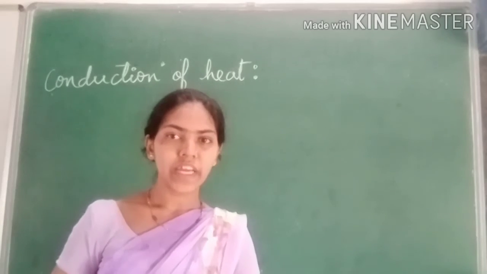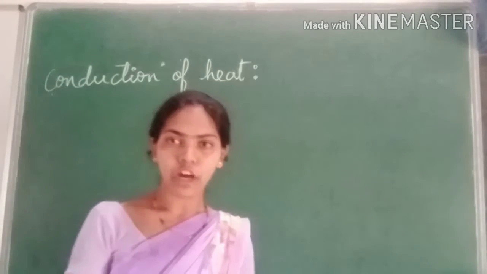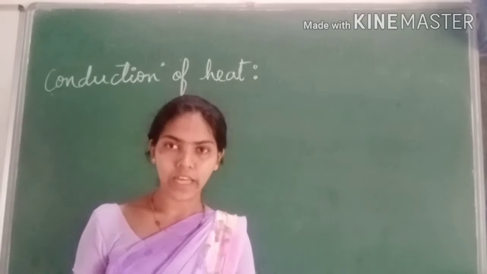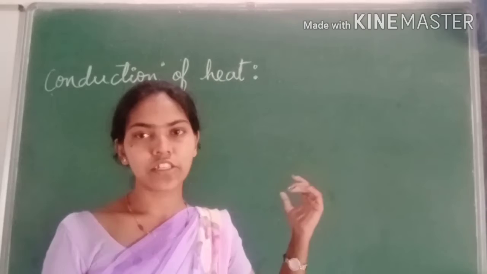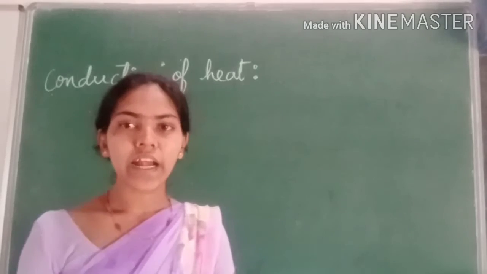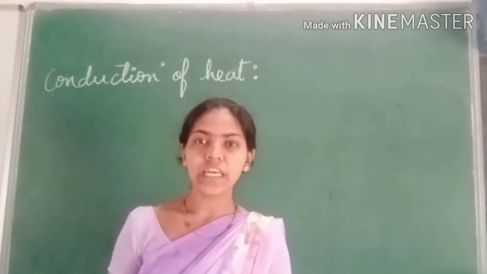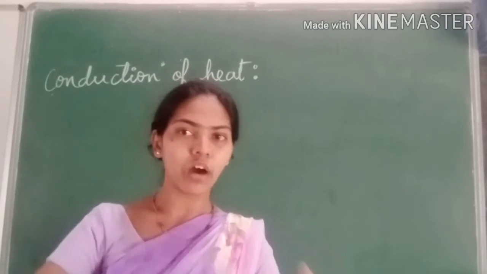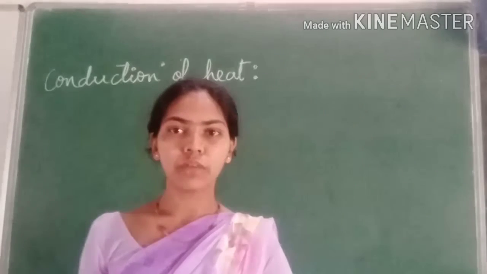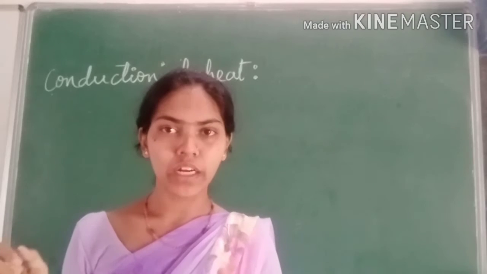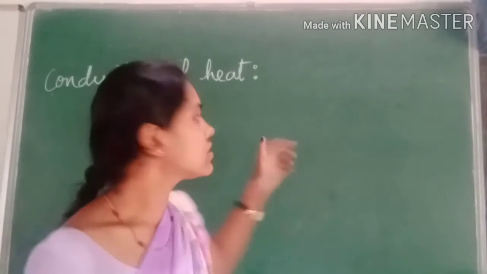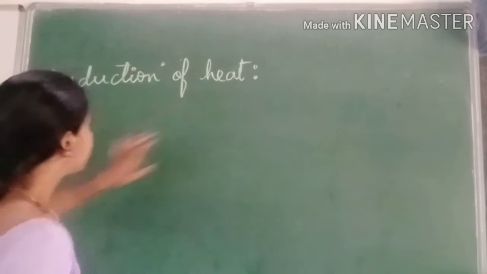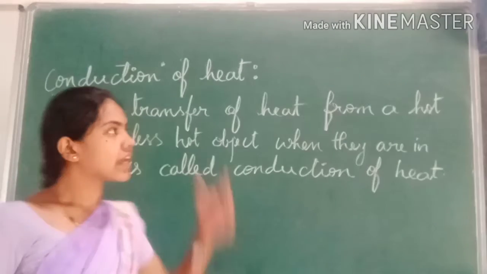The transfer of heat from the hot object to the less hot object, when the 2 objects are in contact, we call it conduction of heat. When does conduction of heat occur? Whenever there is transfer of heat from the hot object to the less hot object when they are in contact, conduction of heat occurs. So what do you mean by conduction of heat?